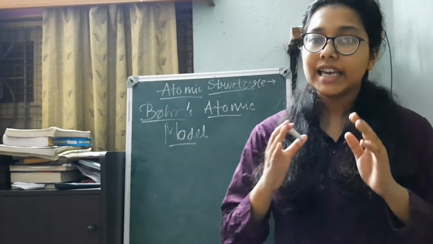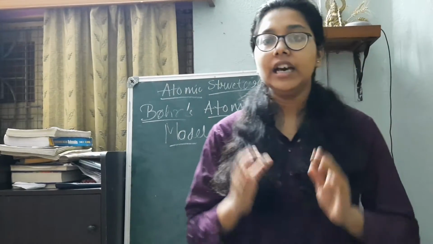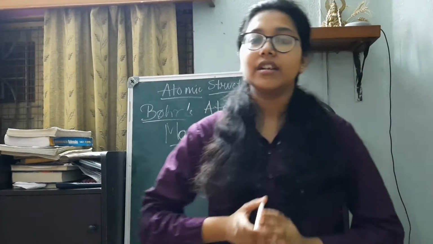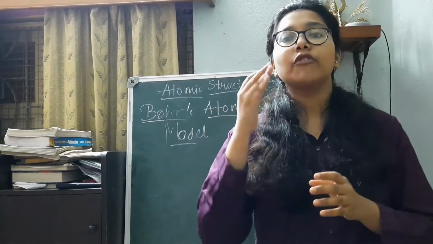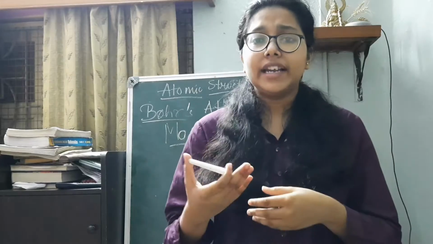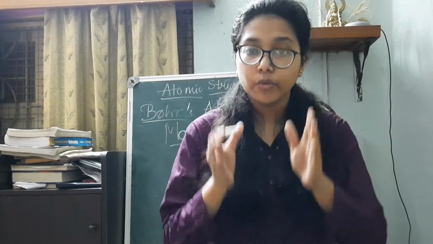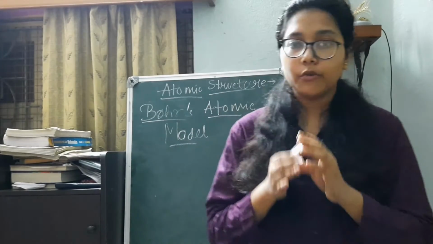So just after Rutherford's atomic model came Bohr's atomic model, which was proposed by Niels Bohr. Now, what was the drawback of Rutherford's atomic model? The basic drawback is not there in class 8, but at least a few parts of it are there in class 11. So I will try to give a little bit of idea about what the drawback in Rutherford's atomic model is, due to which Niels Bohr proposed his model.